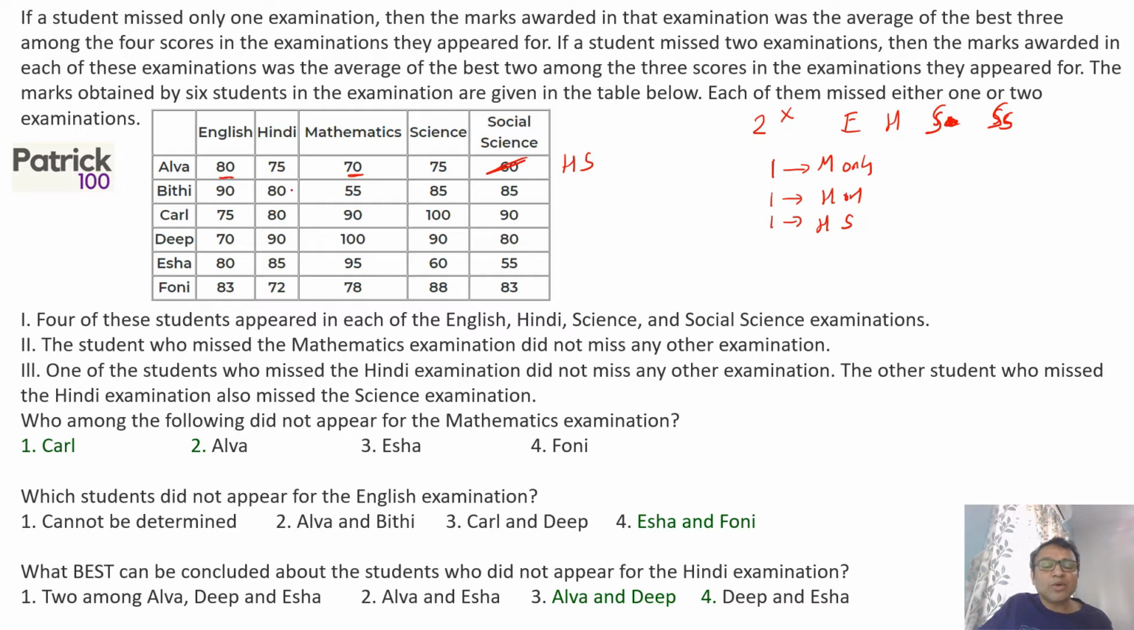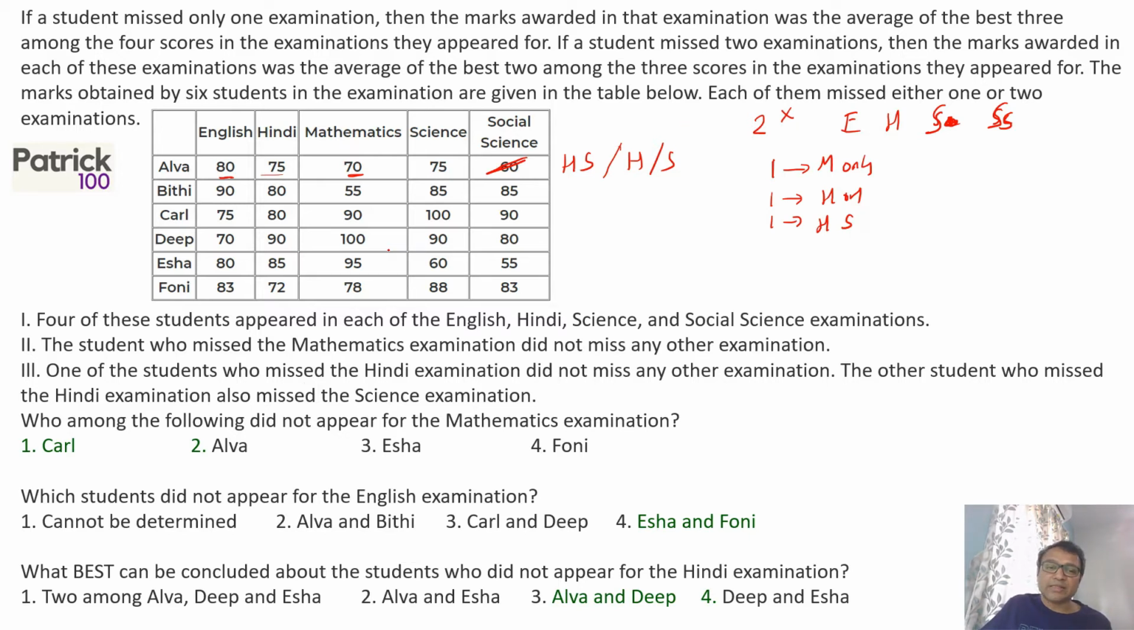But it is also possible he has missed only 1 exam. For example, he must have written English, Maths, and Science, and the average, 75, will be the Hindi score. Or he must have written English, Hindi, and Maths, and missed Science. Again, the average of the top 3 is 75, so he will get 75 in Science. So that means there are 3 possibilities: either Hindi and Science, or only Hindi, or only Science. 3 cases are possible out here. I repeat again, the lowest score is ignored definitely, so I'm ignoring the 60 score.